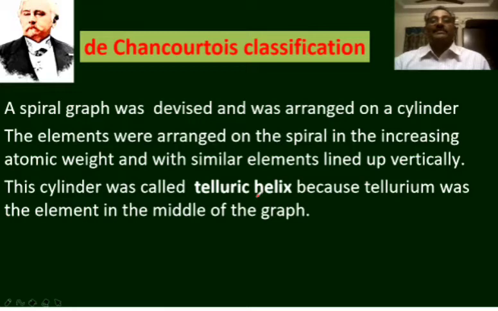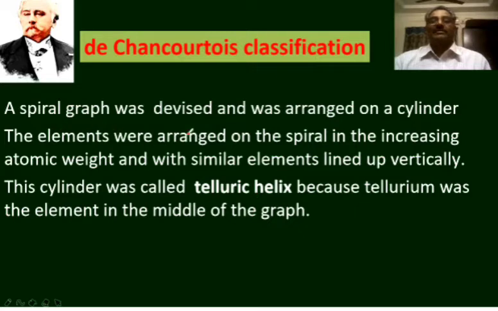Another kind of classification is de Chancourtois classification. De Chancourtois, a French geologist, classified the elements in the year 1862. He arranged the then known elements in the form of a spiral on the surface of a cylinder.